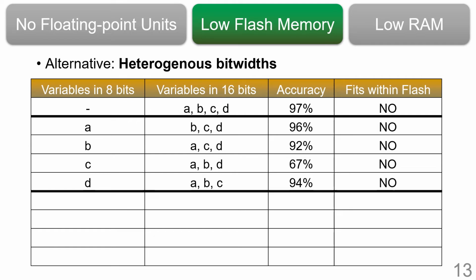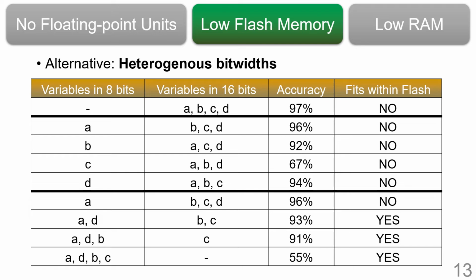We order the variables by decreasing accuracy when one of them is demoted to 8 bits. In this example, that order is A, D, B and C. We then cumulatively demote variables in this order. First we demote only A, then we demote both A and D, and so on, and evaluate all of these codes. Shiftry attempts to demote as many variables as possible while ensuring the accuracy is acceptable and the model fits within the flash budget.